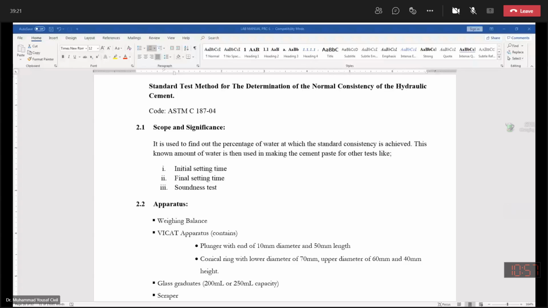Usage of sound cement is necessary because after its usage there may be shrinkage cracks. If there is much more change in volume, then certainly shrinkage cracks will be produced, and this is very hazardous. This is dangerous for the concrete structure. So we will not be using unsound cement, but we will be using sound cement.